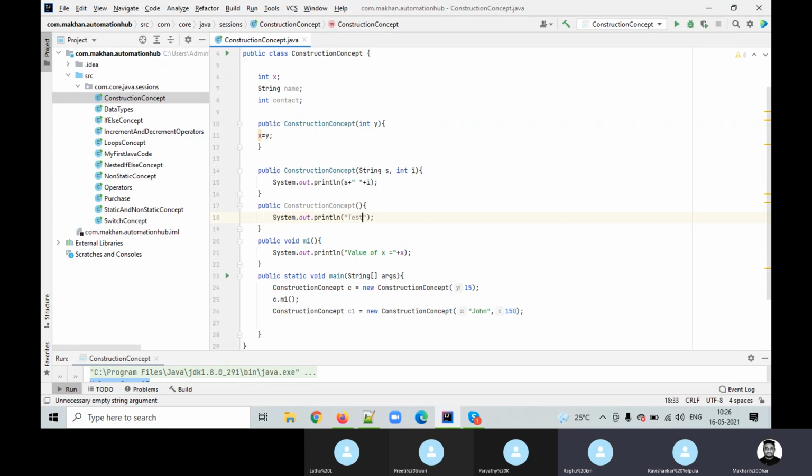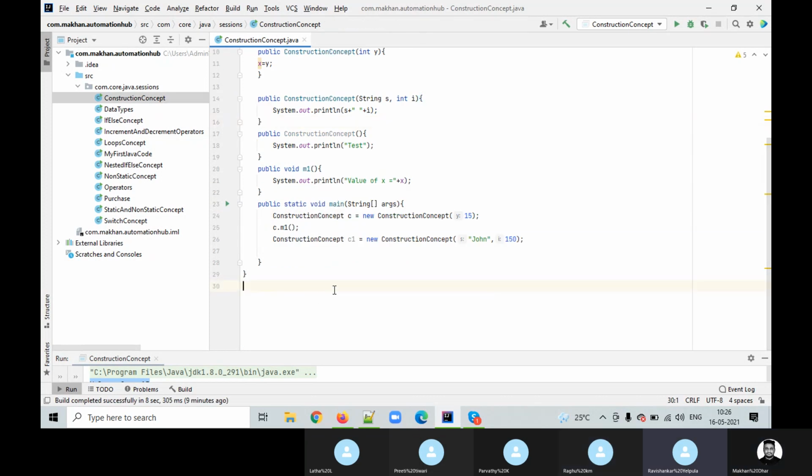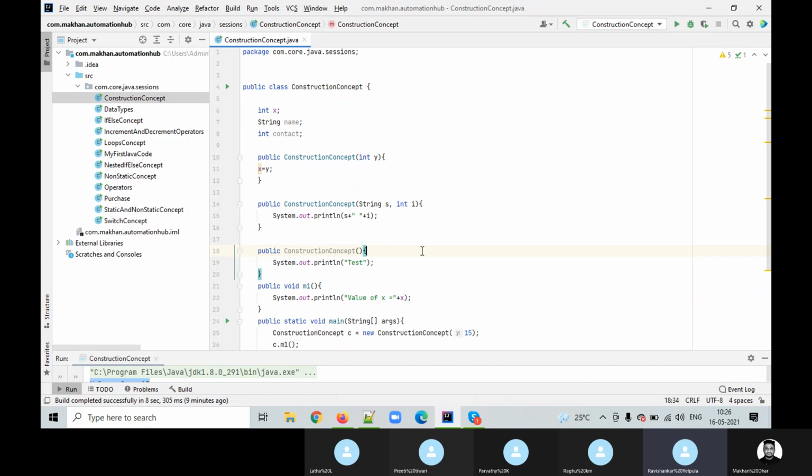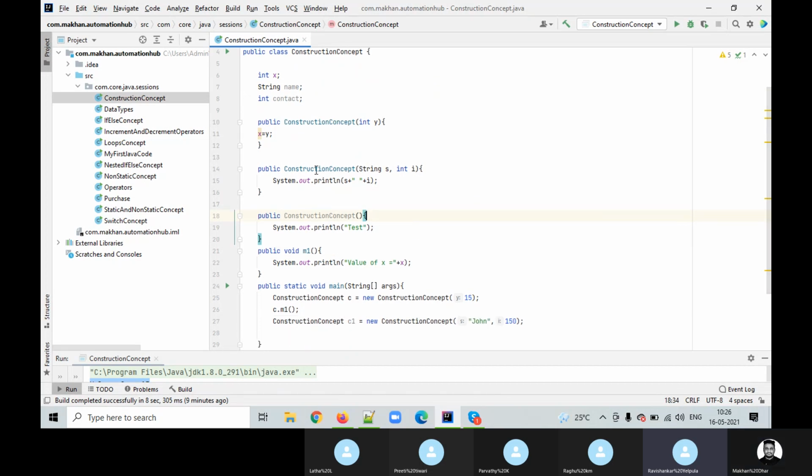Polymorphism. So what is the meaning of polymorphism? Poly means many, morphism means forms. So many forms. What did you observe here, guys? The first constructor concept, then the second constructor concept. Both are constructor concepts, right? The name is the same, but we are using different arguments or parameters. So this is called polymorphism. The name is the same, but we are using it for multiple uses.